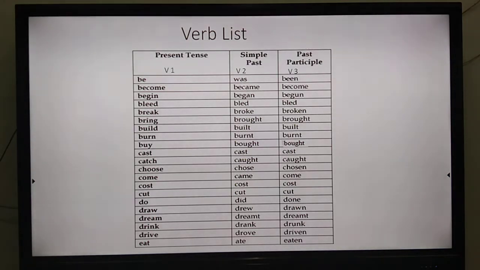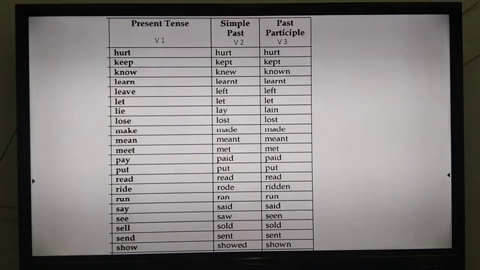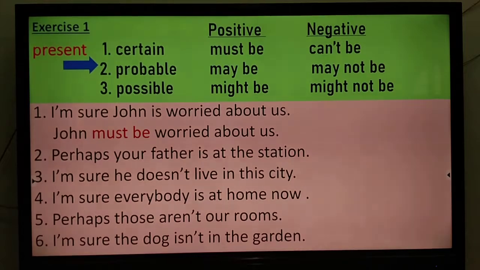Now, so these are the lists. There was one student who had asked for the lists. These are the 4 lists that I have put for you, the common ones, which you may write in your notebooks. In fact, you have to write in your notebooks and you have to learn them as well. As I pointed out in one of our lists, there was a problem. Wake, woke, woken, not waked. This is wrong in your list. Please check it and please edit them.